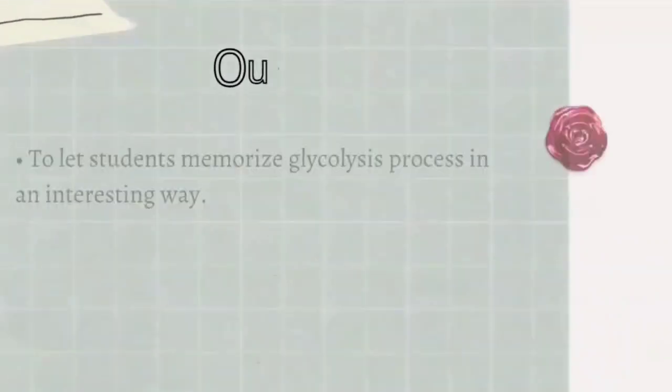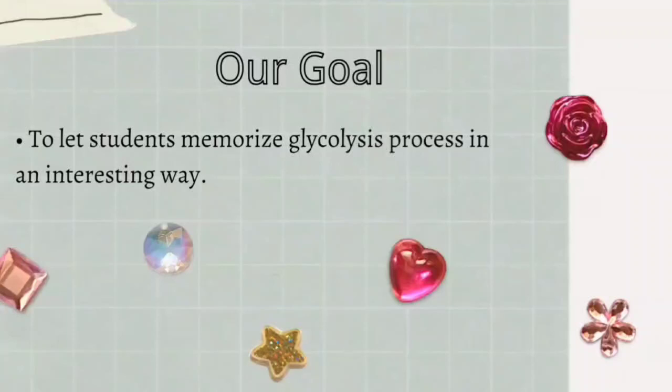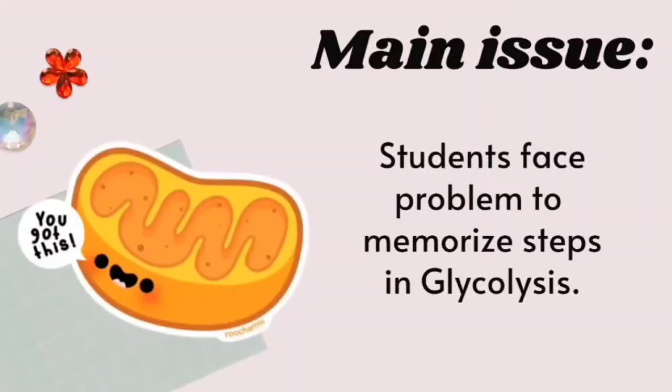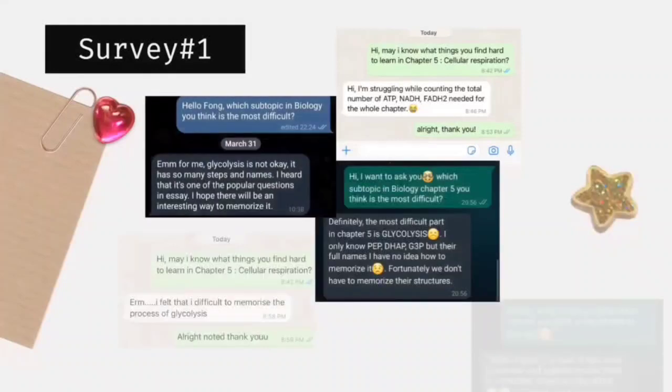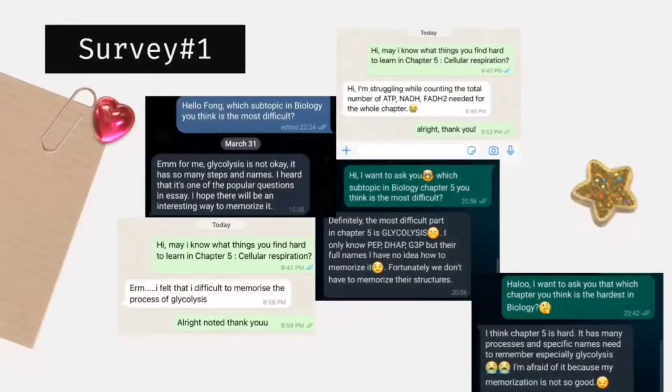Our goal is to let students memorize the glycolysis process in an interesting way. The main issue that we found is that students have problems memorizing the steps in glycolysis. We conducted a survey among our friends and followers to find out which subtopic in Chapter 5 is the hardest for them to memorize. Most of them answered glycolysis, as you can see in the pictures.